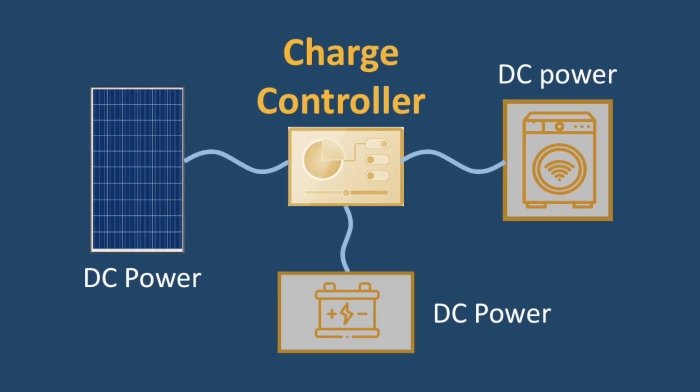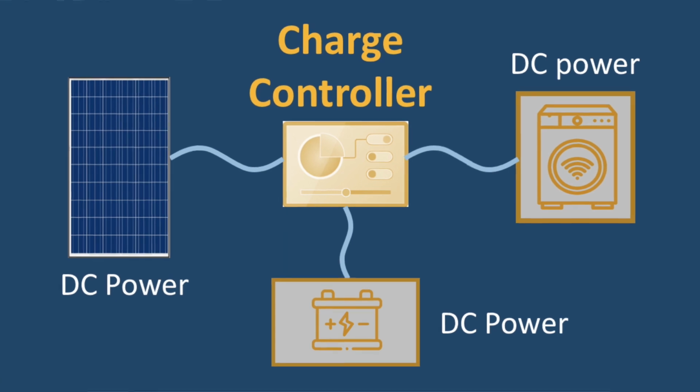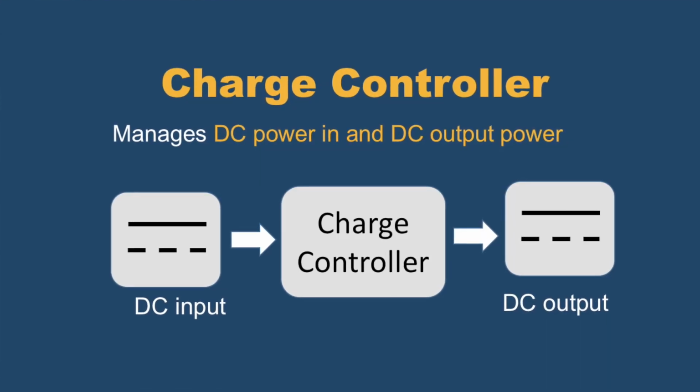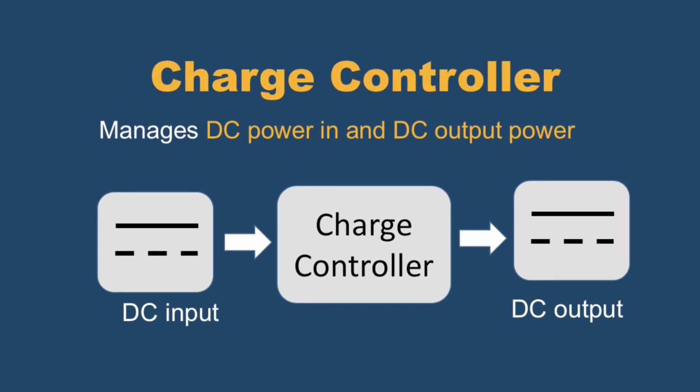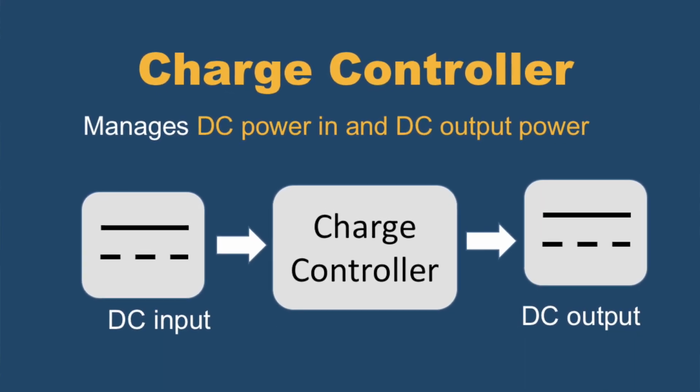So this kind of electronic management systems are called controllers, or the charge controllers, or there are various names of these controllers available. What it will do, it will take a DC input from panel and battery, and it will give out a DC output to the appliances.